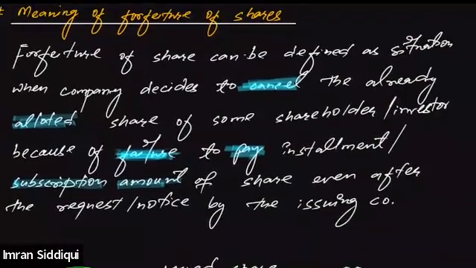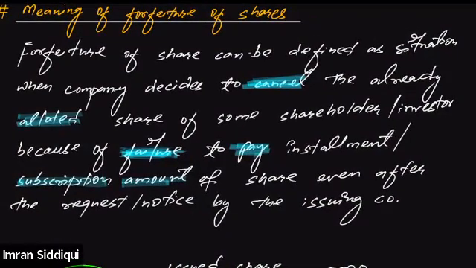It says forfeiture of shares can be defined as a situation when the company decides to cancel the already allotted shares of the shareholders or investors because of the failure to pay an installment or subscription amount of shares even after the request or notice by the issuing company.